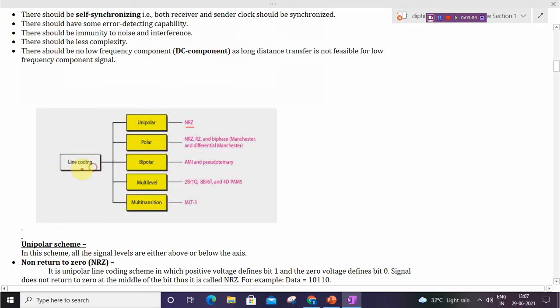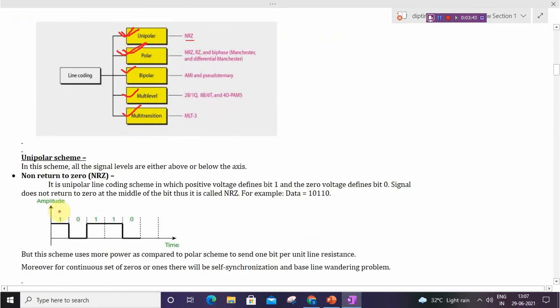The line coding methods are unipolar NRZ scheme, and in polar, NRZ, RZ and biphase. In unipolar it uses only one voltage level, in polar it uses two voltage levels, and in bipolar it uses 3 voltage levels, then multi-level and multi-transition. We will discuss them one by one in different videos, and in this video I will cover only unipolar and polar schemes. Okay, so let's start.